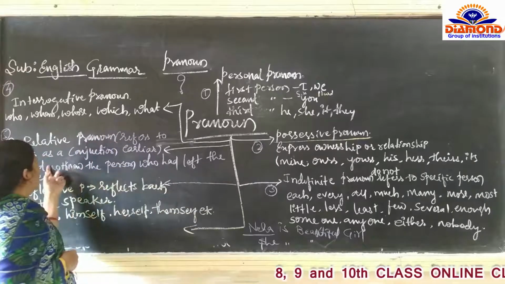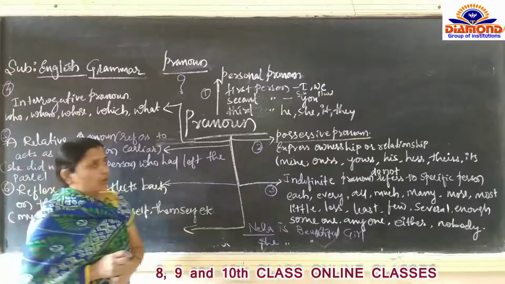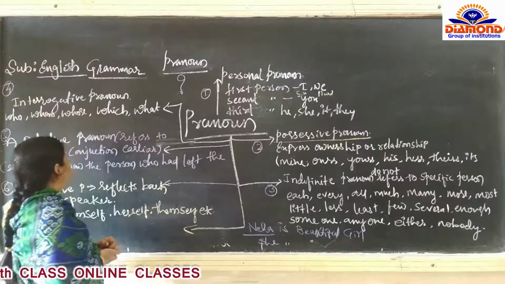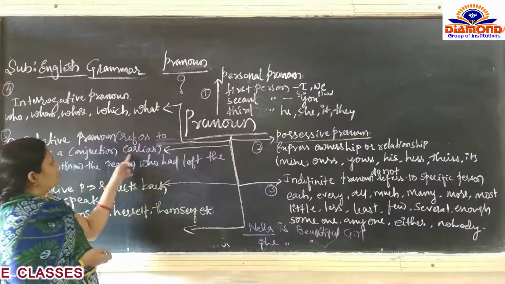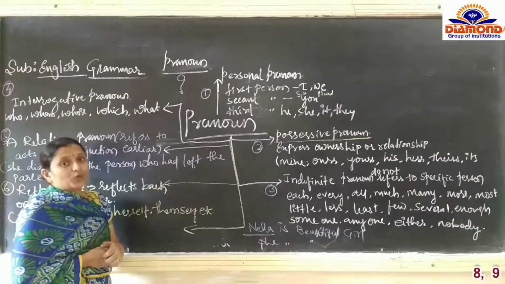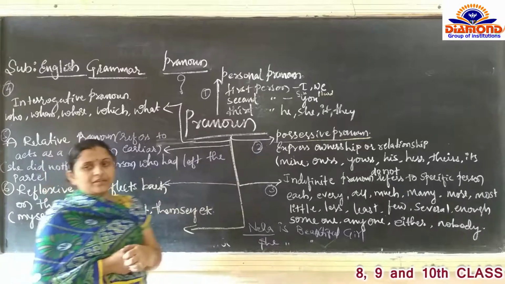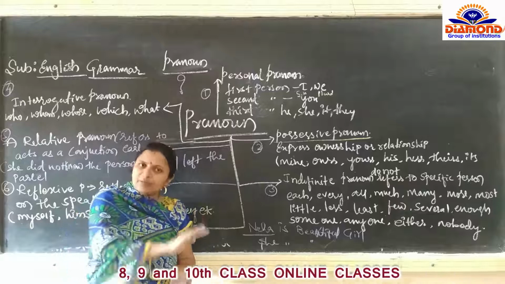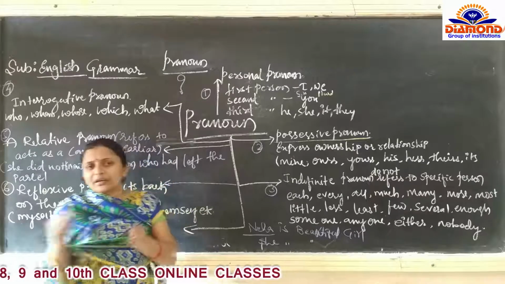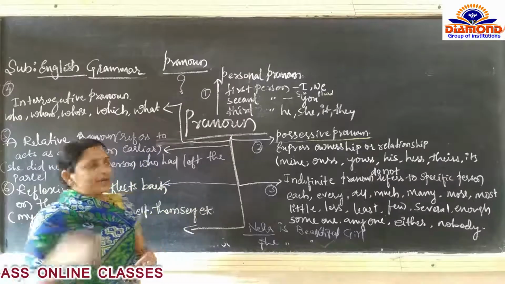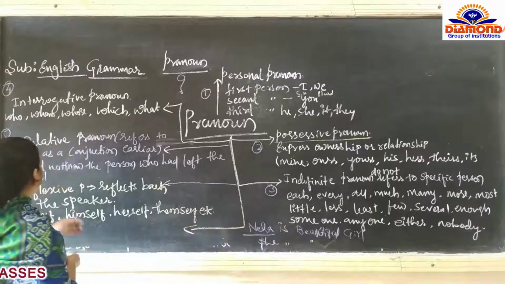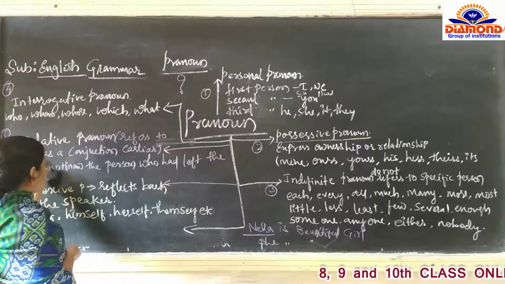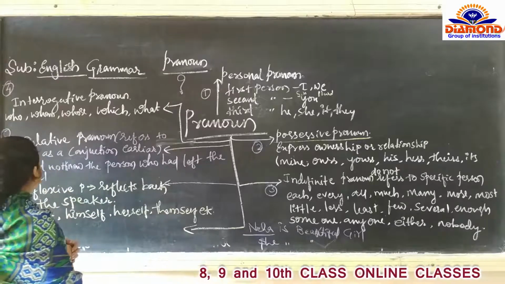Next, relative pronoun. Relative means it refers to the earlier one. Earlier means पहले वाले को क्या कर रहे हैं यहाँ पे? It is going to refer. And one more definition of this is that it acts as a conjunction.